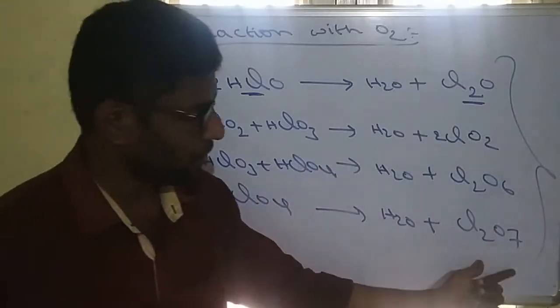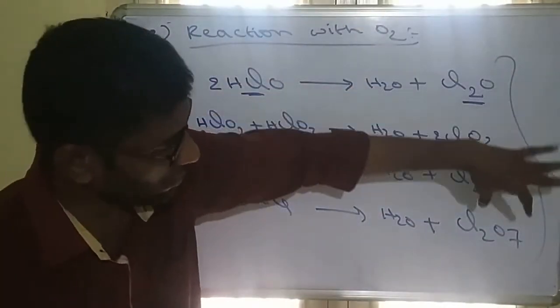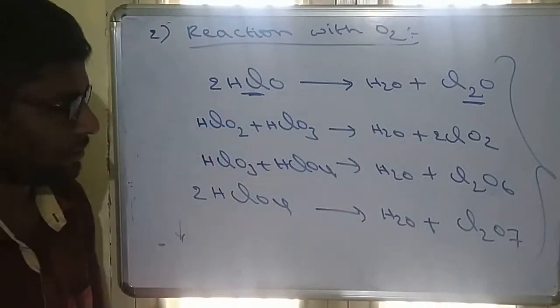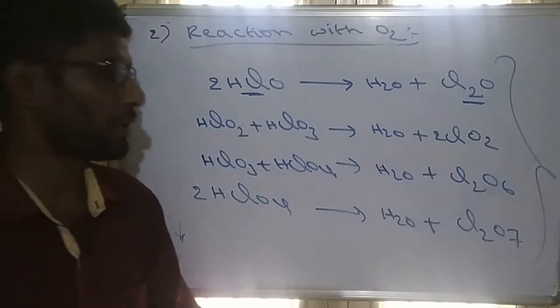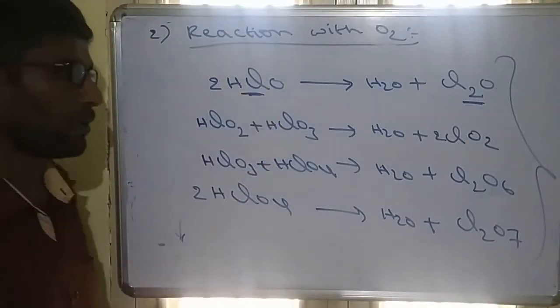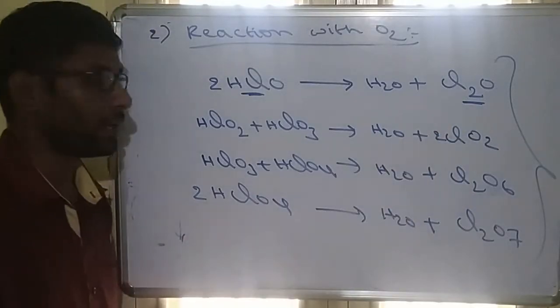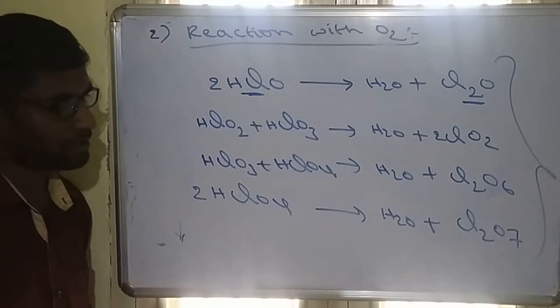So chlorine has only four oxides: Cl2O, ClO2, Cl2O6, Cl2O7. Which oxide is the anhydride of which acid? That is also an important question. Cl2O is an anhydride of HClO. ClO2 is an anhydride of two acids, HClO2 as well as HClO3.